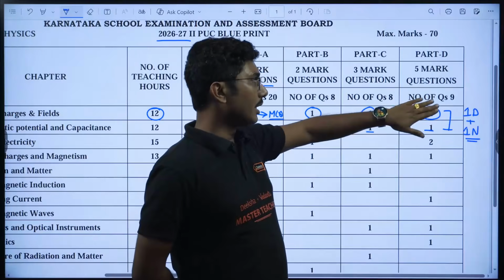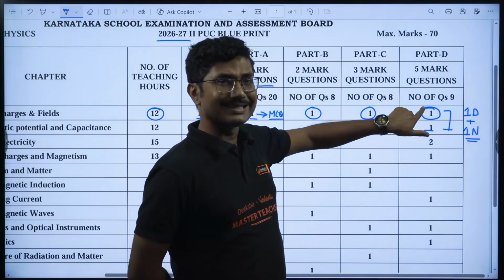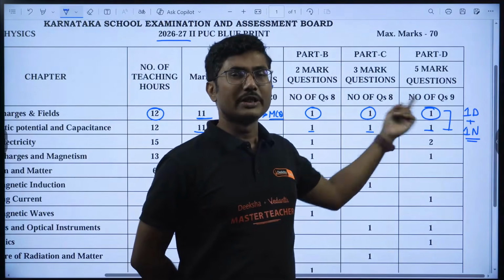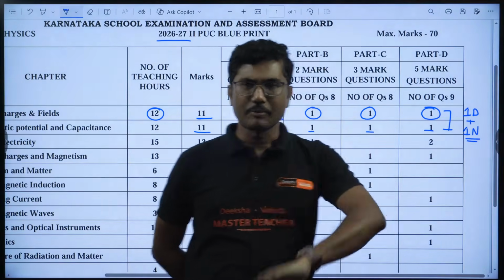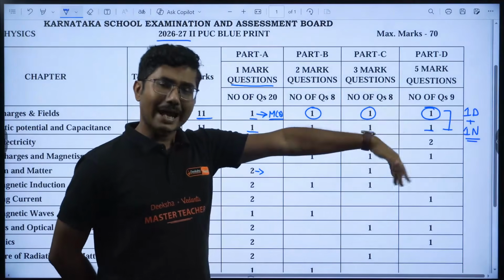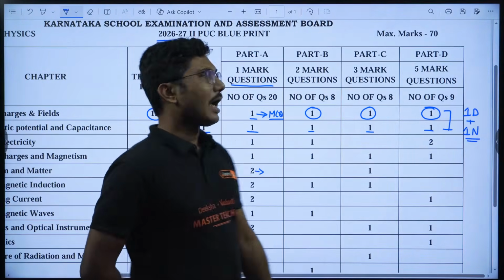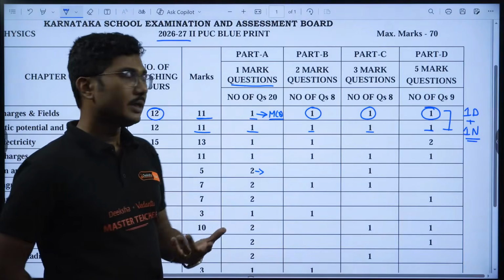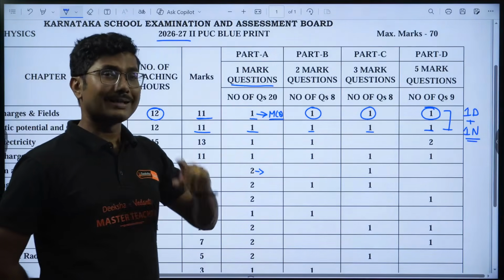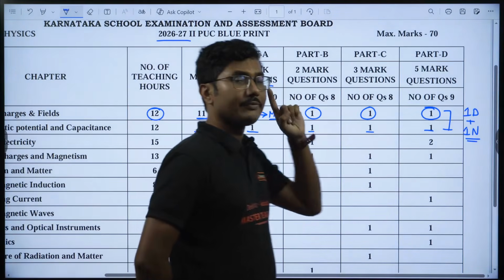So if a numerical question came from this chapter this year, then next year there will be a theory question from this chapter. That's the pattern they follow. But that has changed in certain years. Suddenly they change the pattern, and that might be the case. So you have to be prepared, and what I am talking about is the first paper only.